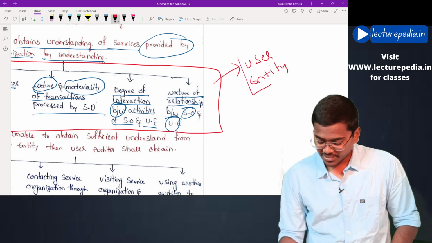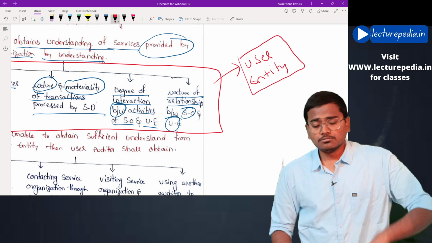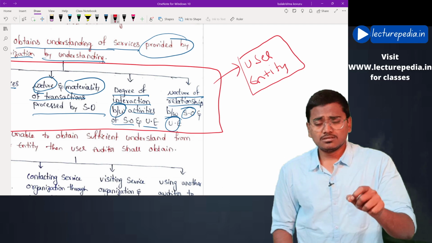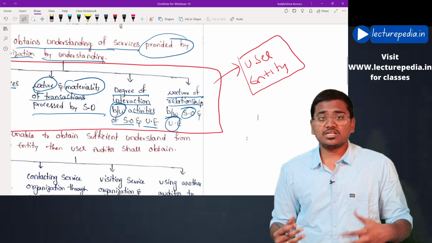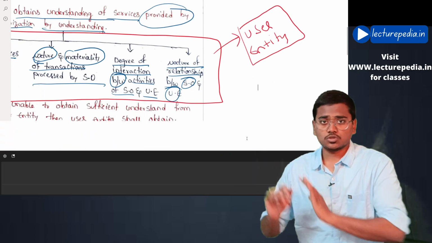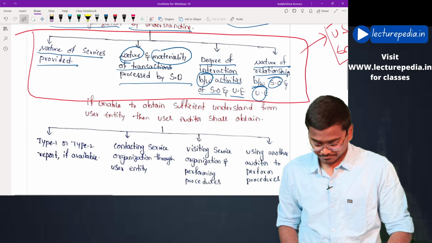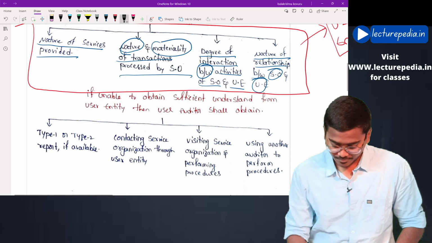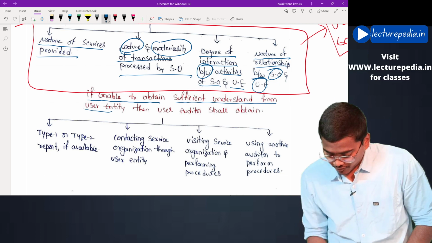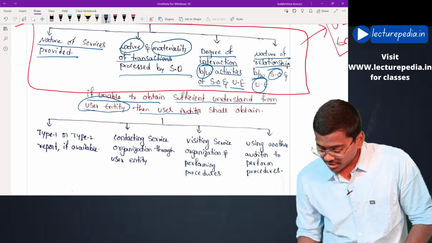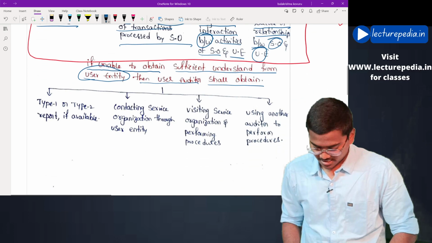In case it is not possible to gather this information from the user entity, and the user auditor is not able to obtain an understanding of the transactions or the services that are outsourced, what will the user auditor do? That is the next point. If unable to obtain sufficient understanding from the user entity, then the user auditor shall obtain the understanding by the following methods. What are those methods?